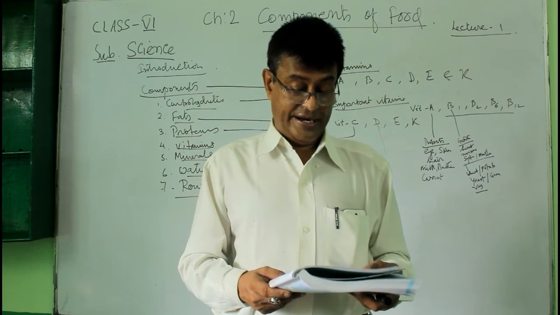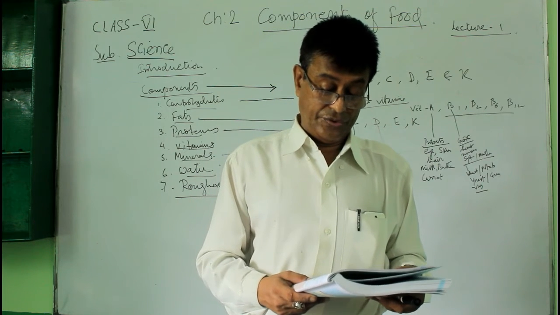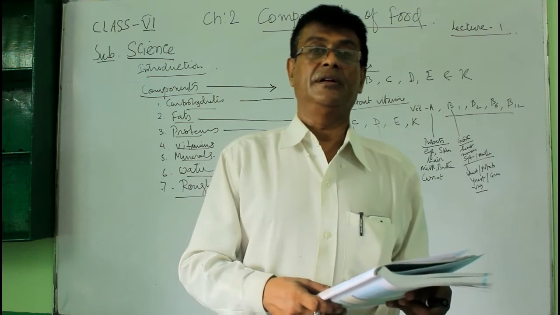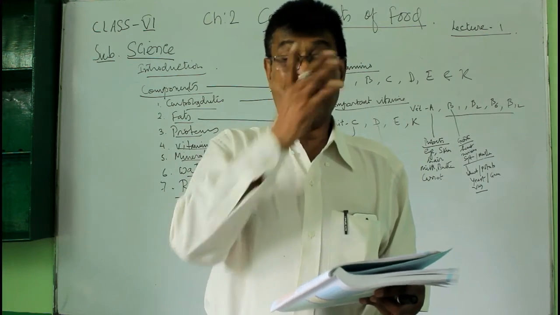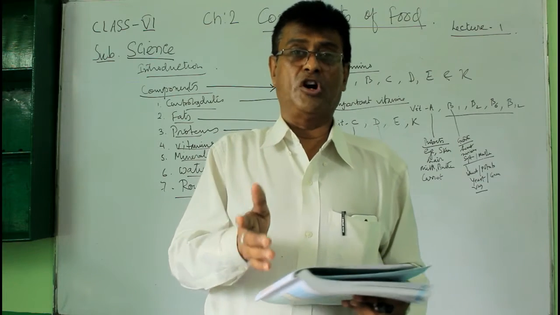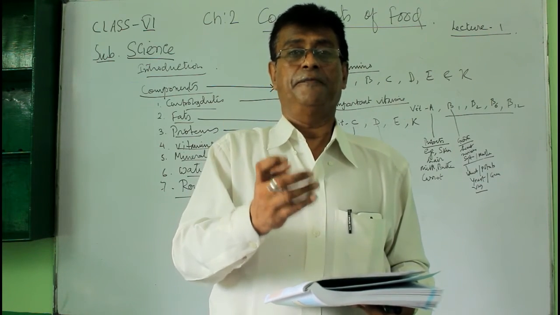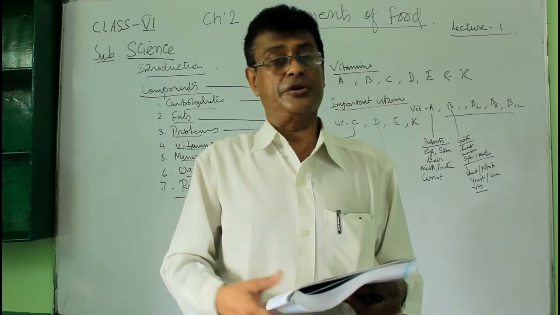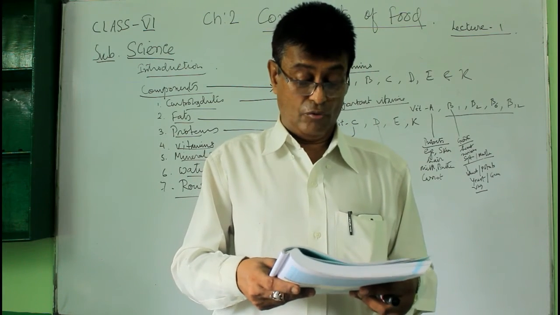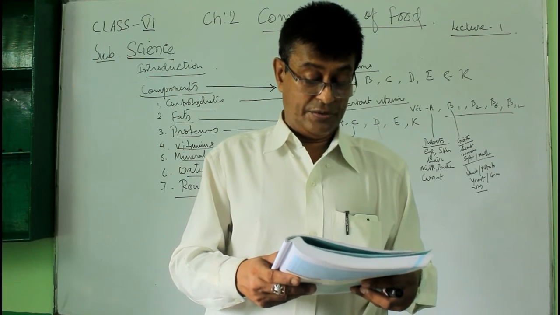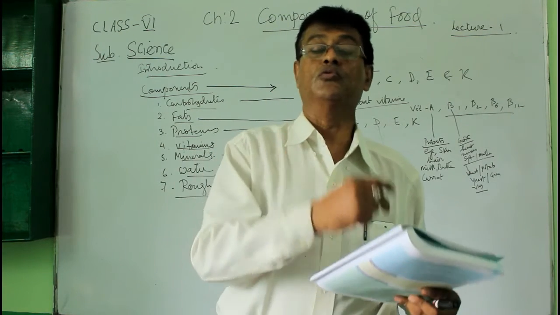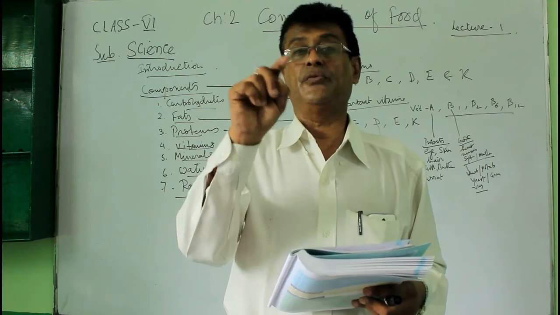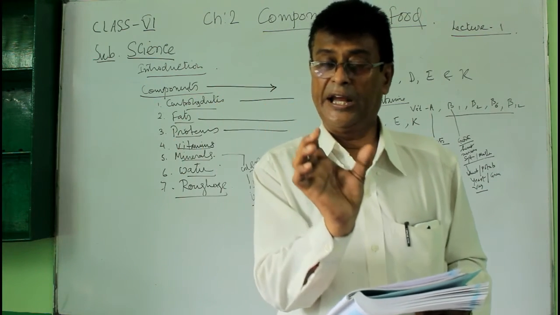Question number 3. Name the main carbohydrate which we eat in our food. There are two options for the main carbohydrate. One is rice, the other one is wheat. Because some people of our country prefer to have rice, some people prefer to have wheat. So you will write that the main carbohydrate is either wheat or rice, because some people eat wheat, some people eat rice.